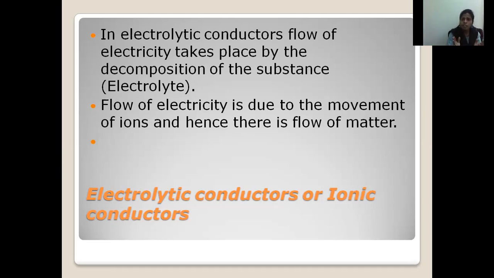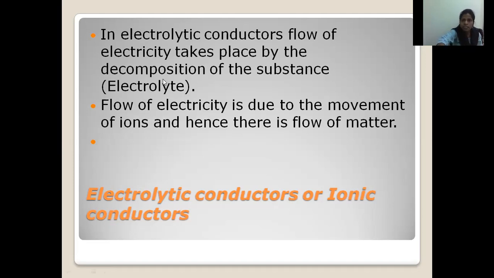So when there is decomposition, we are getting the ions, and these ions move to exhibit the conductance. So in electrolytic conductors, the electrolyte is responsible for the conductance. And what are the mobile charge carriers here? Ions are the mobile charge carriers in the electrolyte.